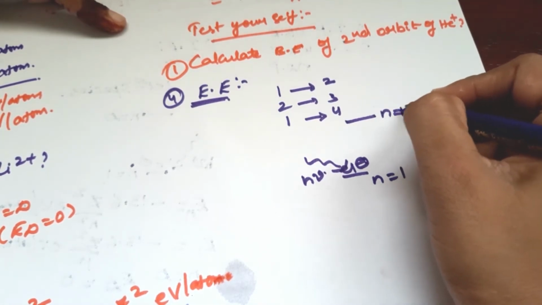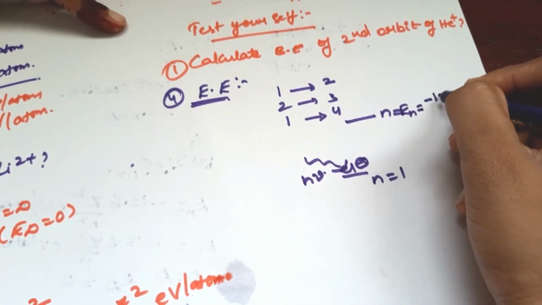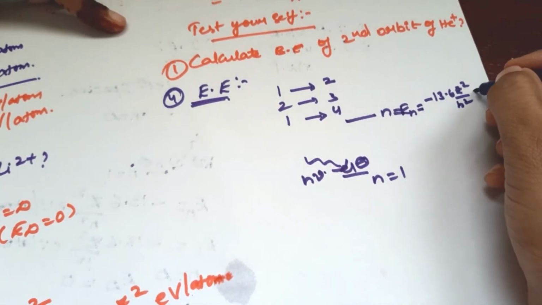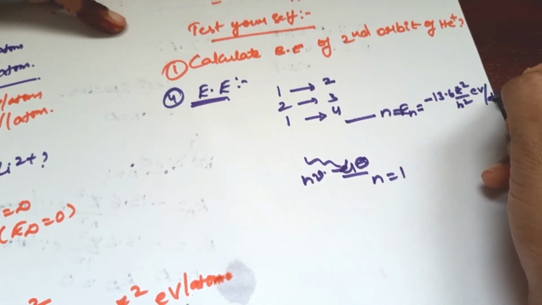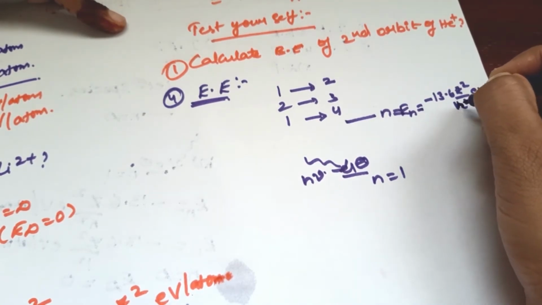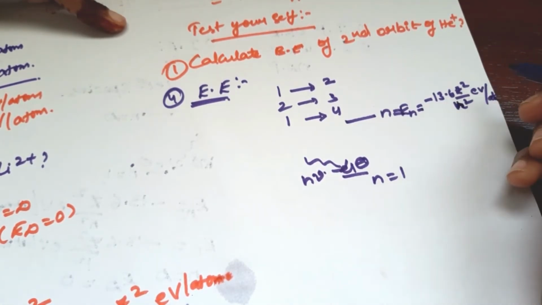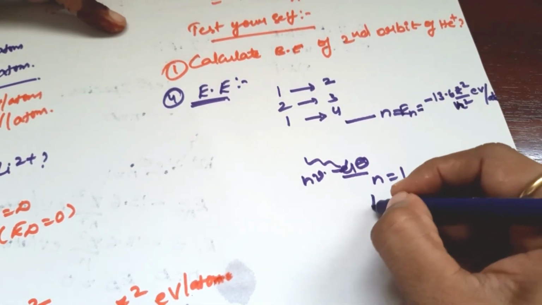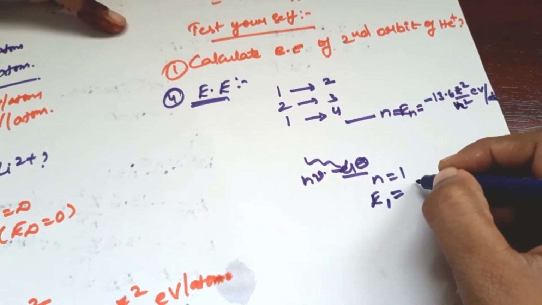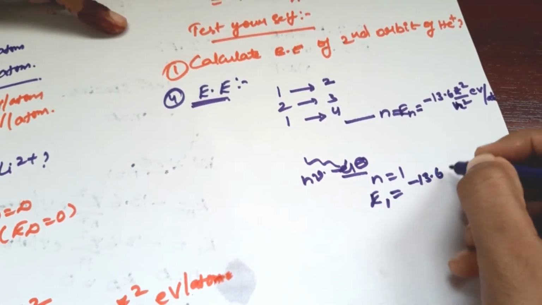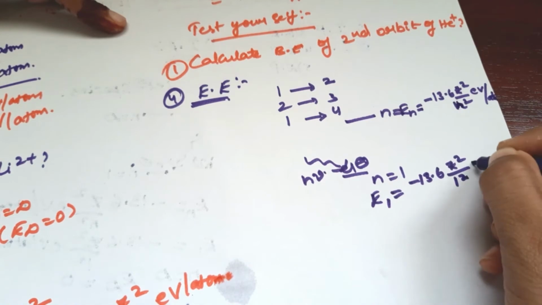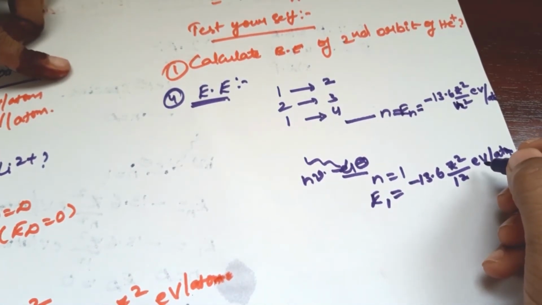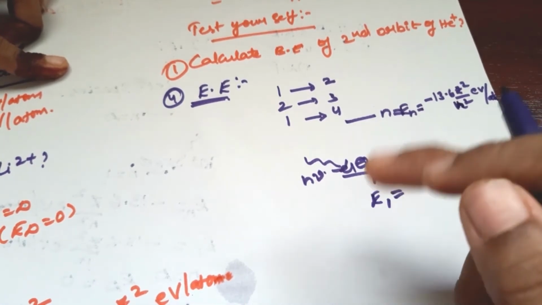Here En is equal to minus 13.6 Z square by n square electron volt per atom, as you know. Here n is equal to 1, so E1 is equal to minus 13.6 Z square by 1 square electron volt per atom. Now let us see how much energy is required for the transition, that is the energy gap.